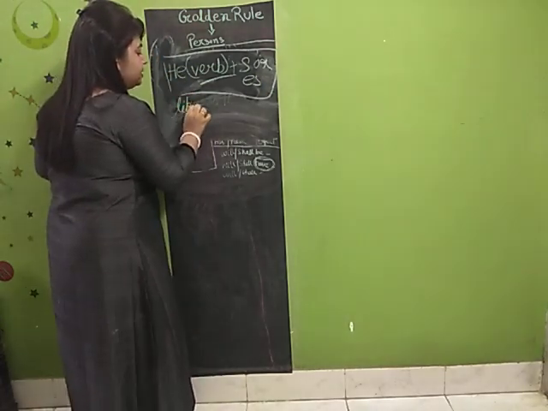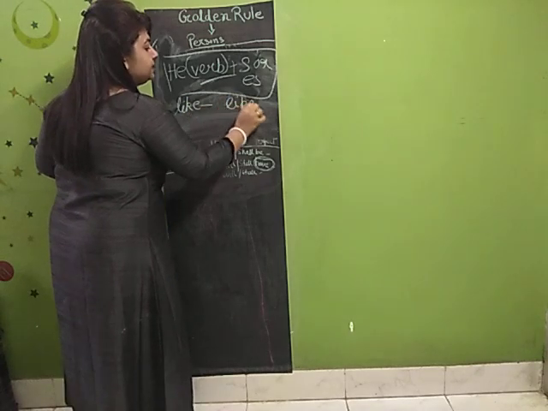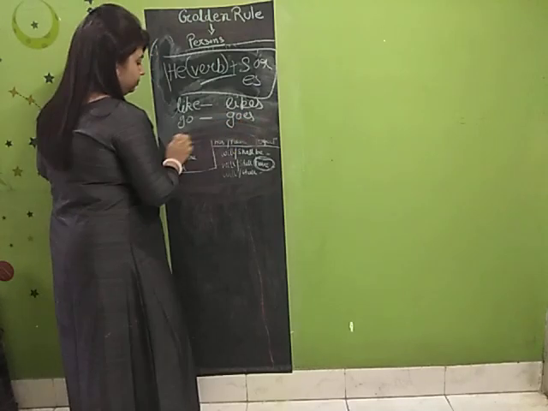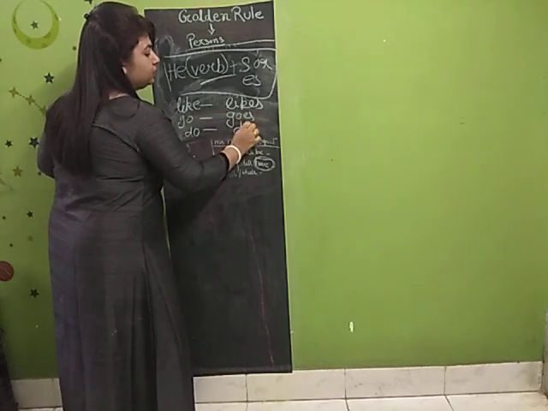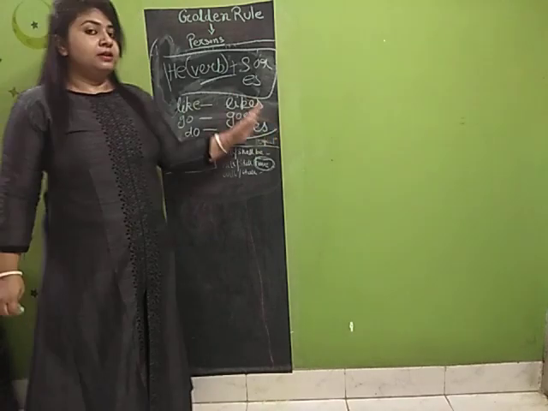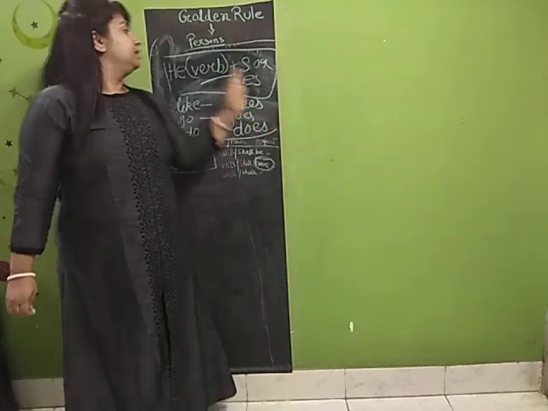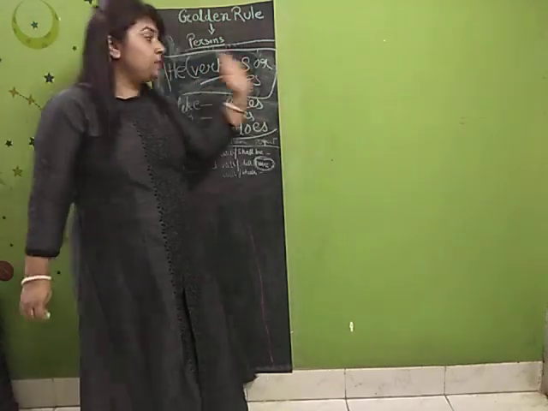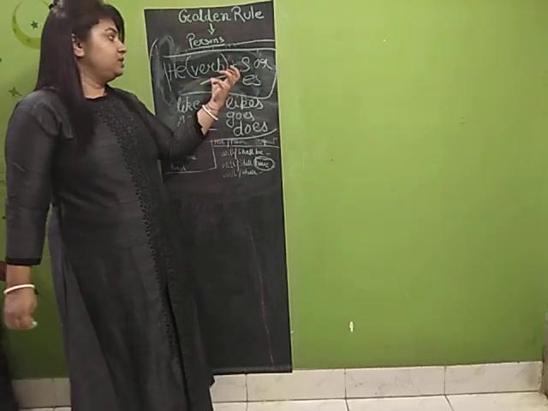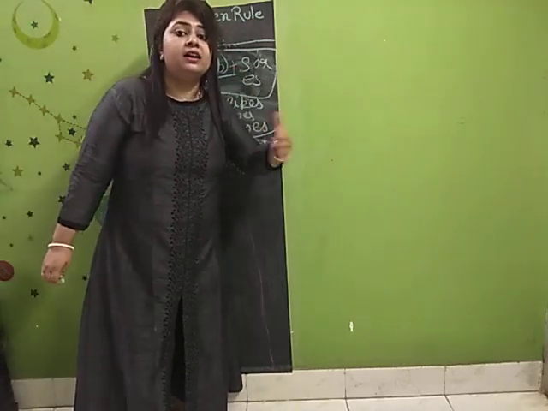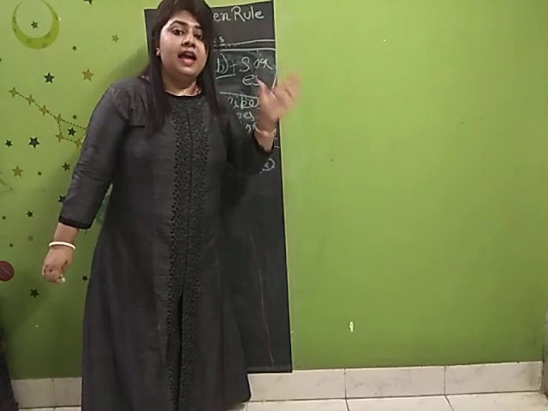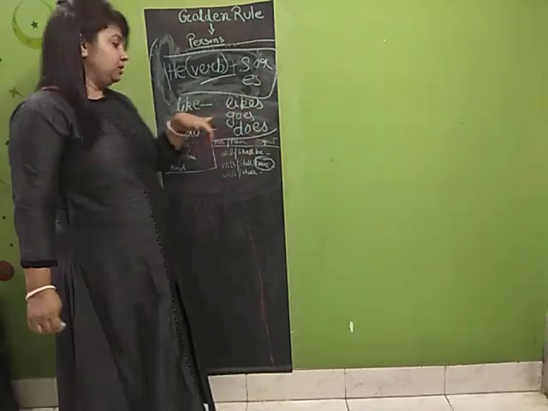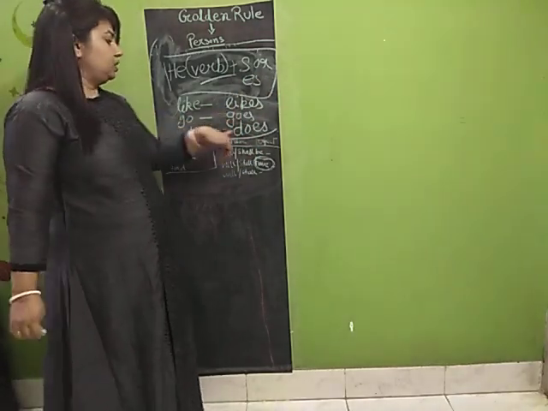Example, like will become likes, go, goes, do, does. Third person singular, whatever verb I am using here, I need to add s or es with it. Like, likes, go, goes, do, does.